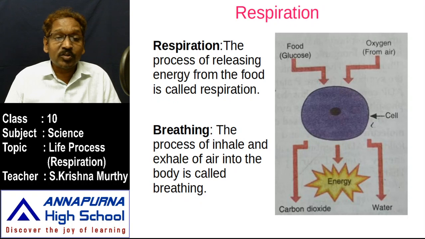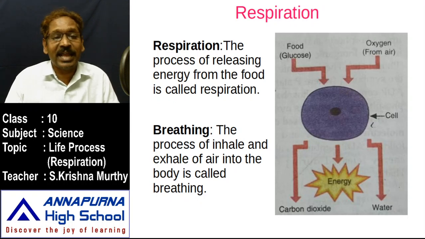It is also known as cellular digestion because of the carbon compounds present in the form of glucose, fatty acids, or amino acids, all splitting into small molecules. While studying digestion in the oral cavity, in the stomach, in the small intestine, what happened there? In that region, the food was converted into simple molecules.